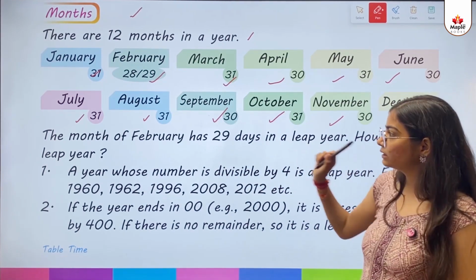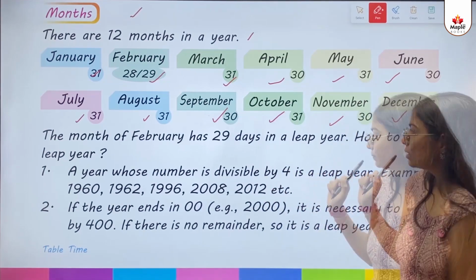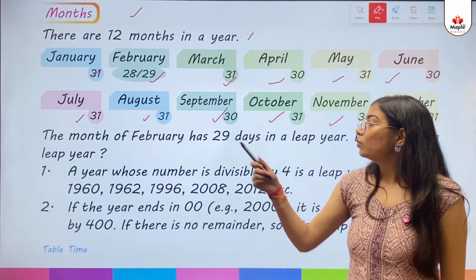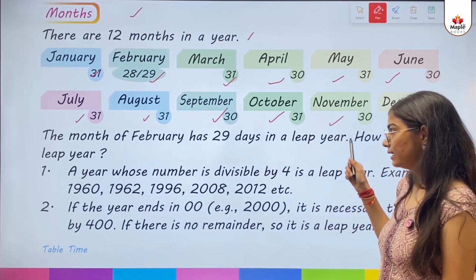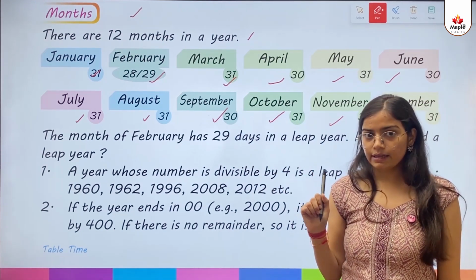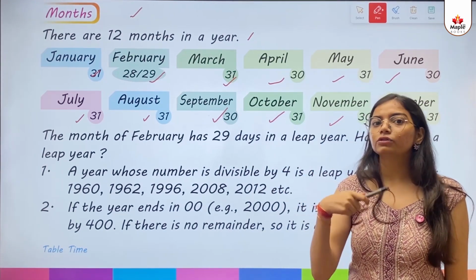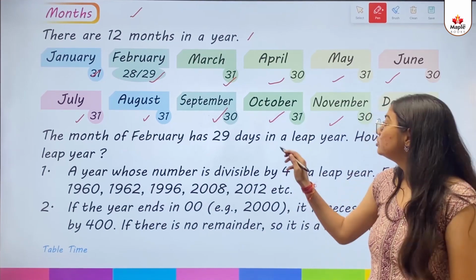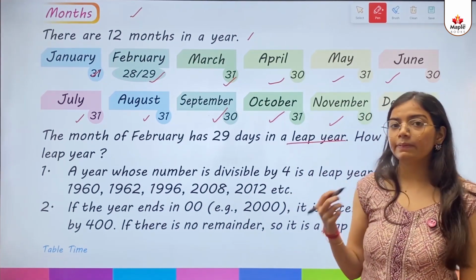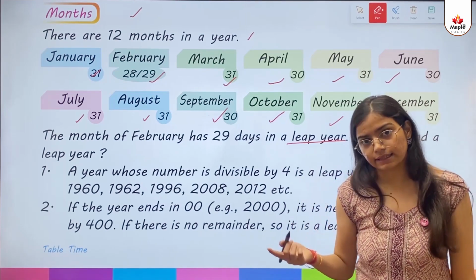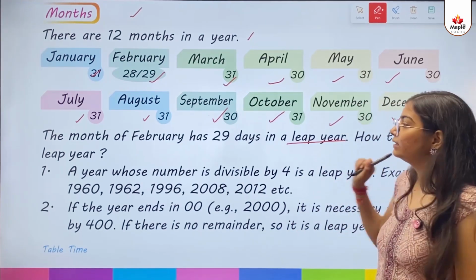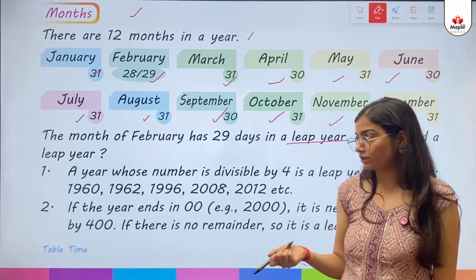How to find a leap year? So kids, what is this saying? February has 29 days in a leap year. यानी कि जो February होता है उसके 29 days कब होते हैं? जब leap year होता है. Leap year consists of how many days? 366 days. So how to find a leap year? Leap year कैसे find करते हैं?